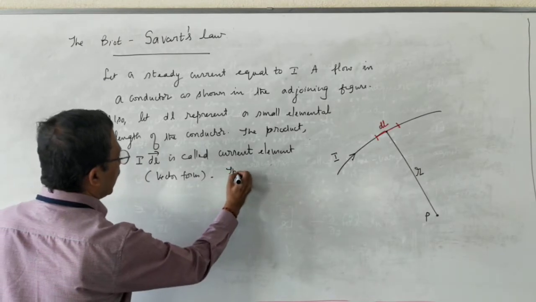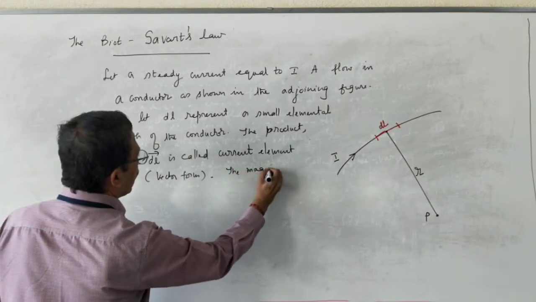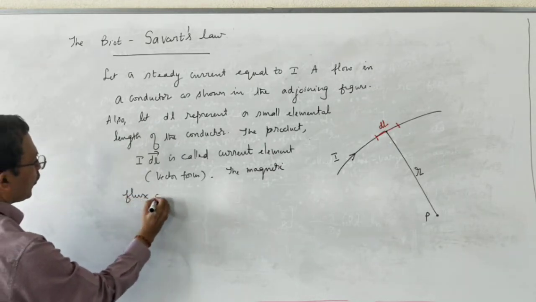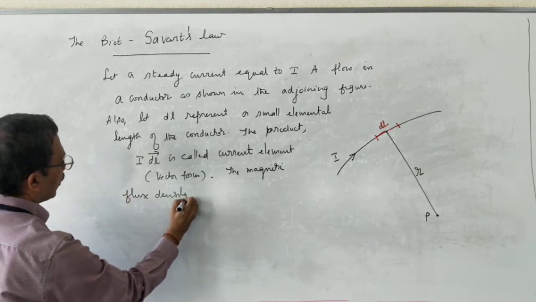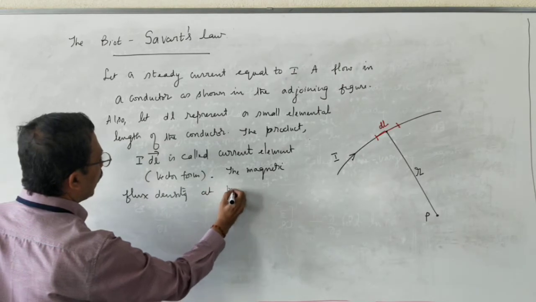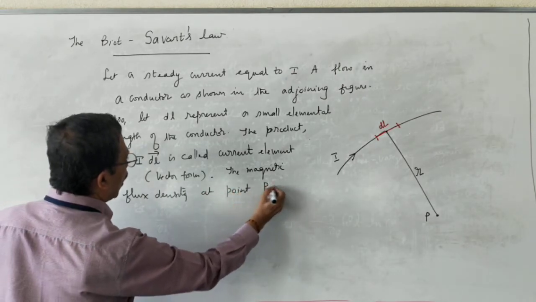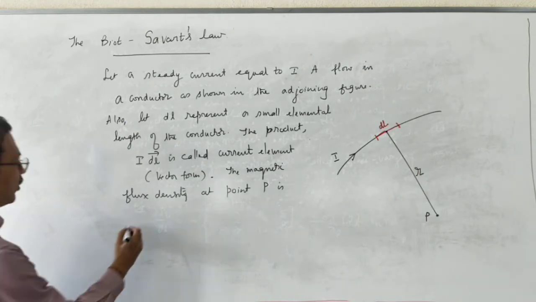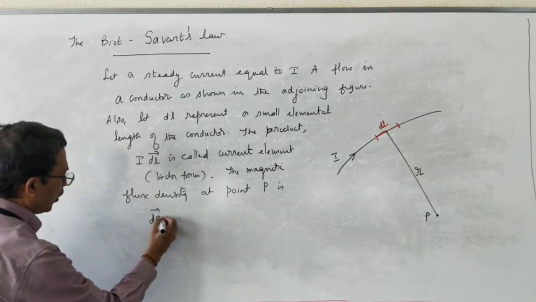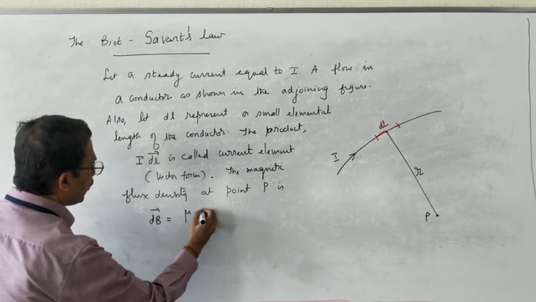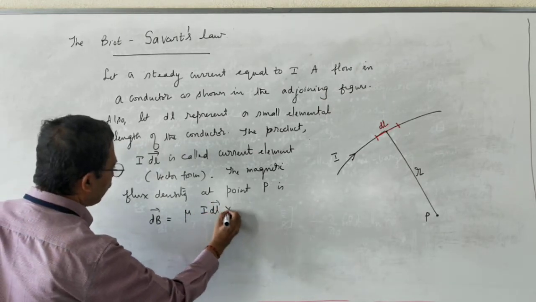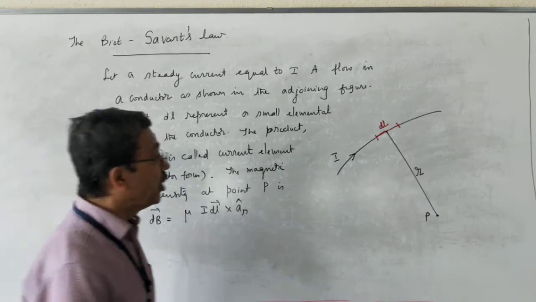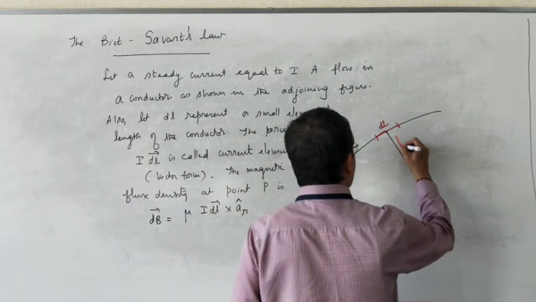The magnetic flux density at point P is vector dB equal to mu times I dl cross a_R cap divided by 4 pi r square. What is a_R cap? a_R cap is the unit vector in the R direction.